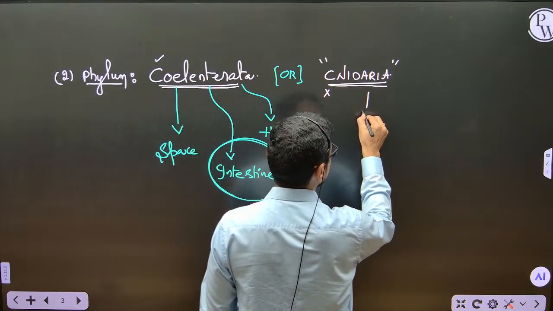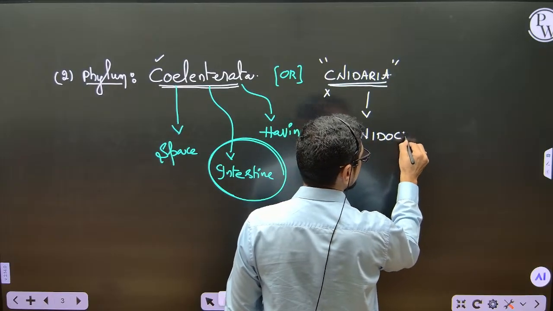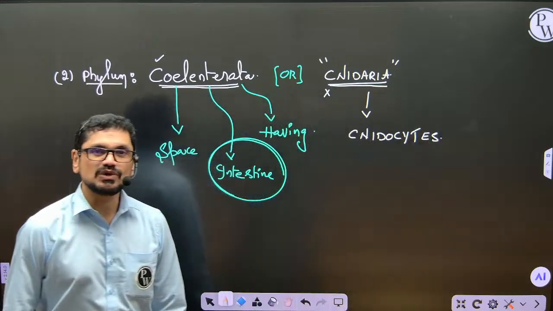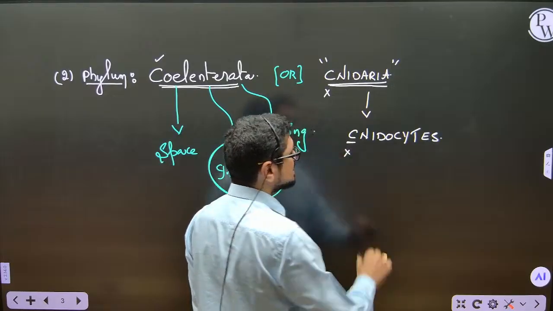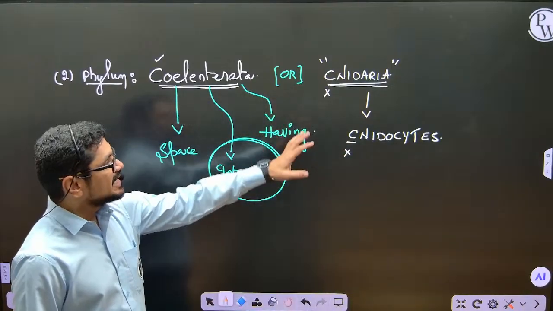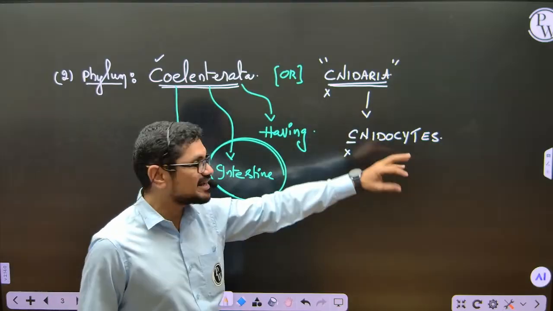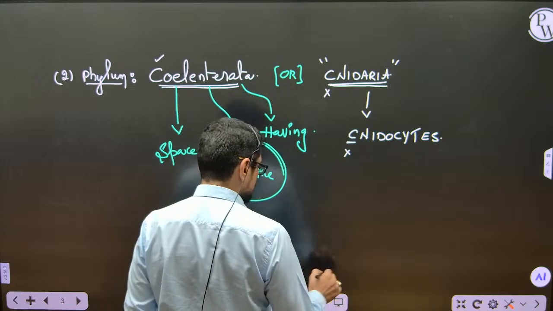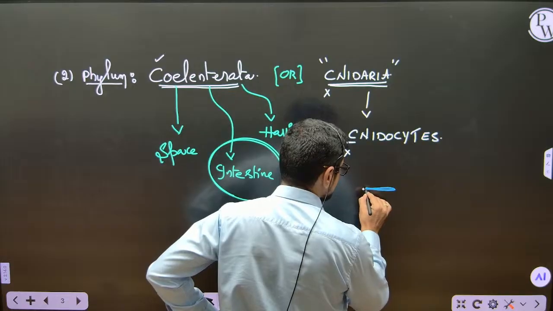What is this Cnidaria? Cnidaria means those organisms which have cnidocytes. Cnidocytes. The C is silent once again. You shouldn't pronounce this letter. Those organisms which have cnidocytes are kept under Cnidaria. What is this cnidocyte? Let me show you one cnidocyte, my dear friend.